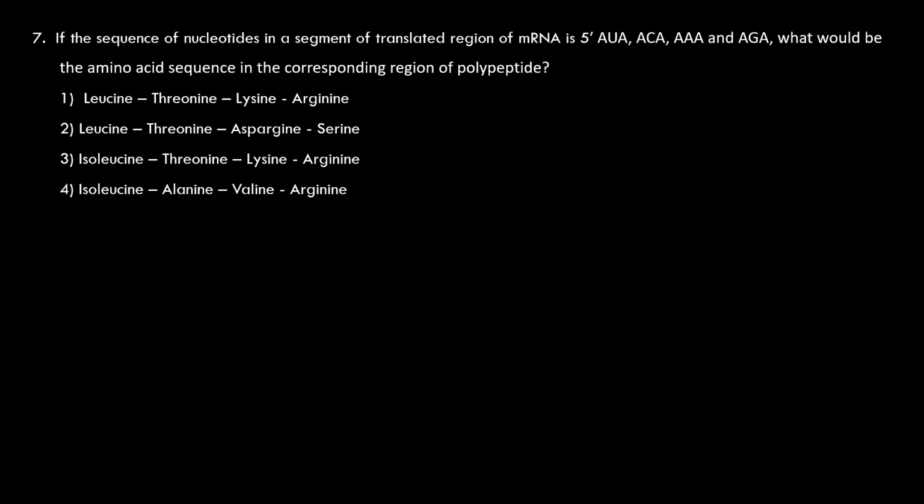It also has got CGU codons, CGC codon, CGA and CGG, also arginine. Arginine has got 6 codons. So AUA isoleucine, ACA threonine, AAA lysine, AGA arginine. All options must be the correct one. Let us see the answer.